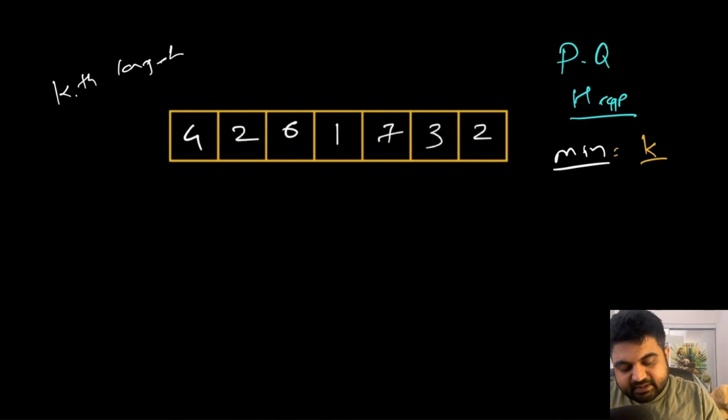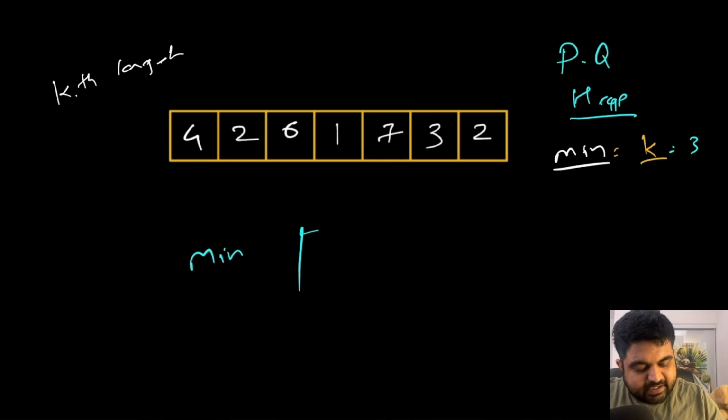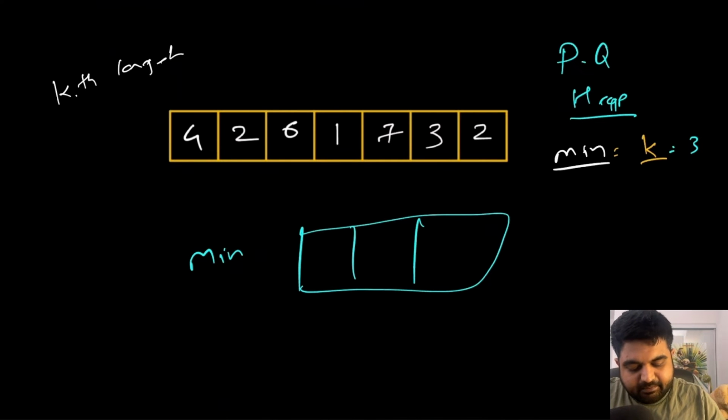So let's try to see the solution in action. Let's initialize our min heap. Currently the given k is equal to 3, so the size of the min heap is only going to be 3. The very first element is the value 4. The second element is 2. Once again we are going to store the values in ascending fashion, so 2 and 4. The next element is 6, so 6 would be added over here.